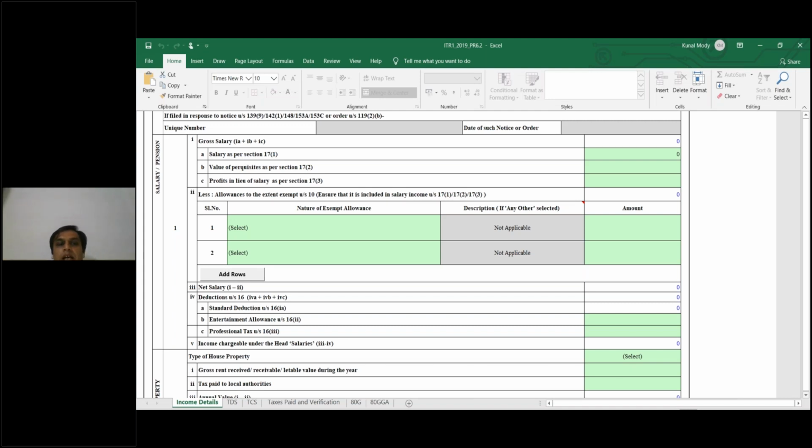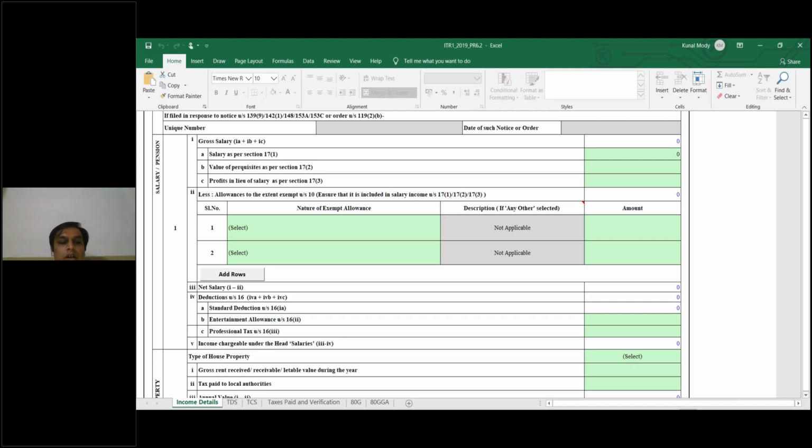Okay, so as far as we have filled up this form, gross salary, if you are having Form 16, you can try it out again. If you have certain questions, you can put your question now. We will make sure you get all your replies and you can learn this very smoothly.